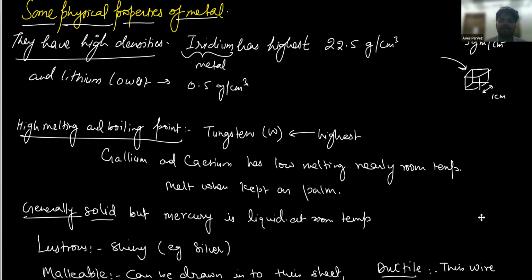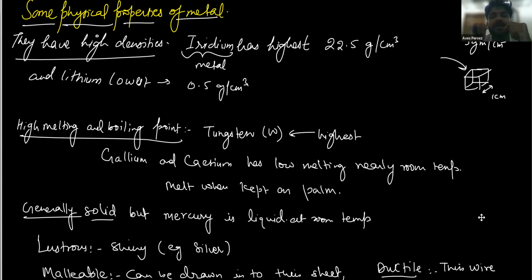Let's start. You know that metals are very hard, they can conduct electricity, and they have very high melting and boiling points. They are generally solid at room temperature. In the examination, it will not be asked that metals are hard. They will ask which metal is soft. They will not say metals have high melting and boiling points. They will ask which metals have low melting and boiling points.